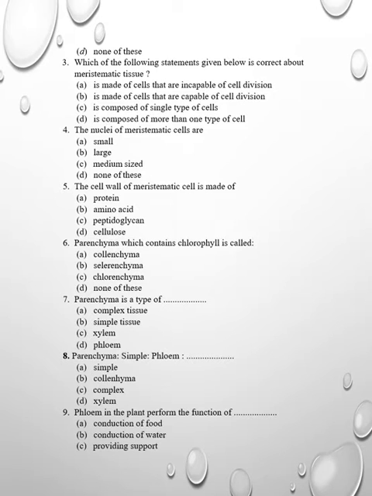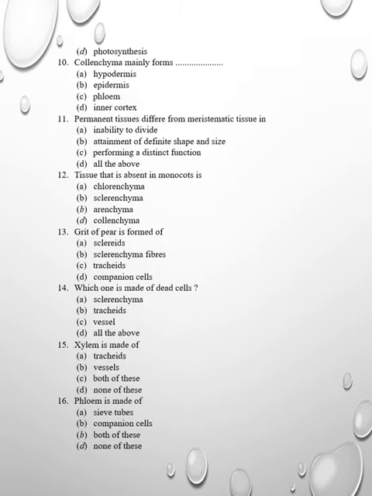Then parenchyma, this is like an analogy. Parenchyma is a simple tissue. So phloem, we will say it is a complex permanent tissue. Why? Because phloem is formed of sieve tube, companion cell, phloem parenchyma and phloem fiber. So it is complex. Then question number 9. Phloem in the plant performs the function of conduction of food. So the correct answer is the conduction of food.